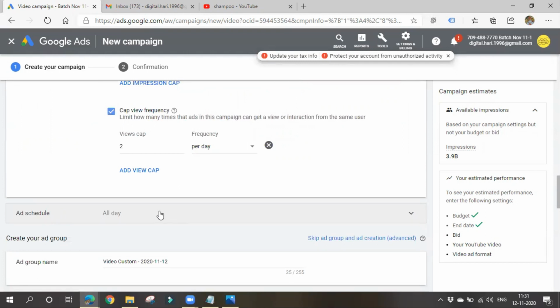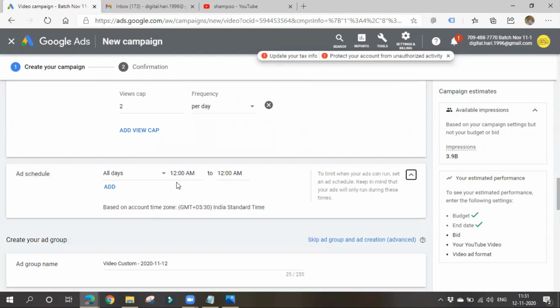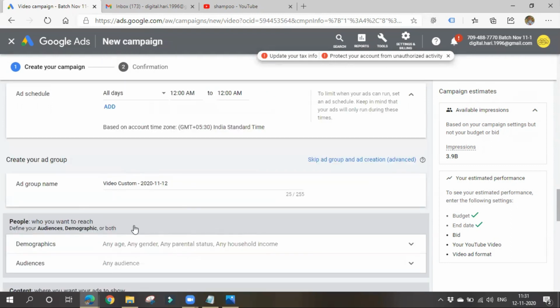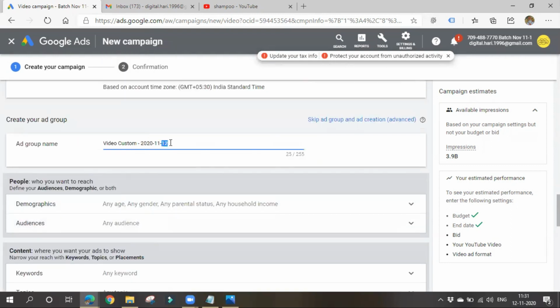Next thing is ad scheduling. We can also schedule at what time and on which days I want to show my ads. We have seen about it. Next thing is ad group name. I'll name it video ad group 11 to 1 something. Please name it based on your reference.